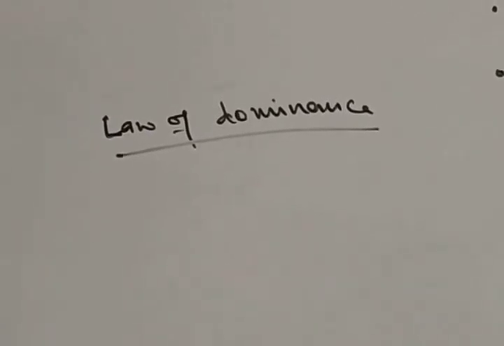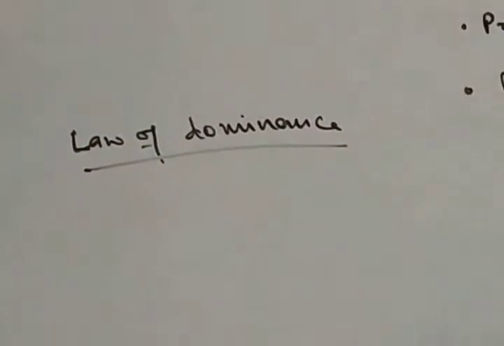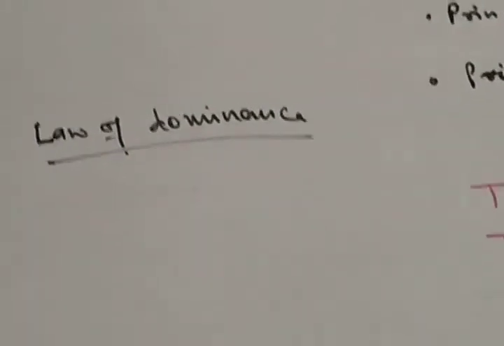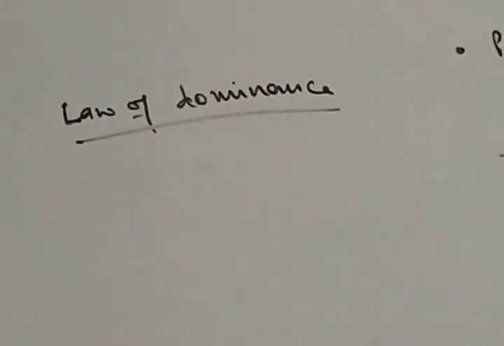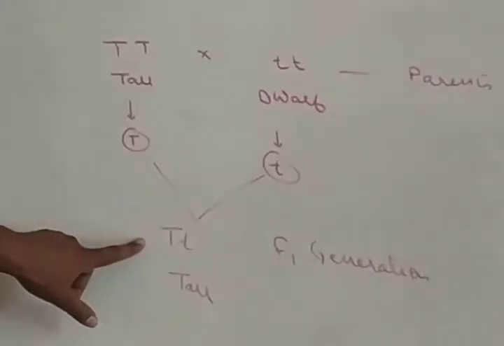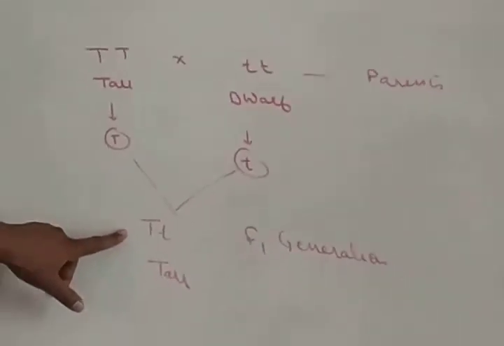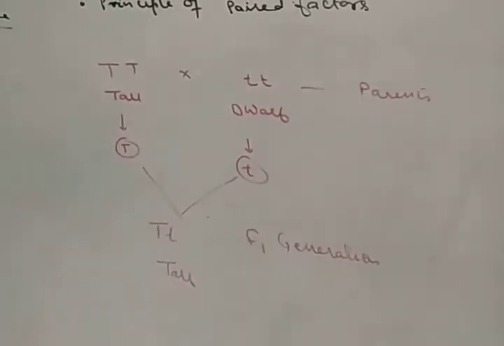Let us take an example. When a homozygous tall pea plant was crossed with a homozygous dwarf pea plant, in the F1 generation only tall pea plants with genotype capital T small t were produced, thereby showing that the allele capital T for tallness is dominant over the unexpressed allele small t for dwarfness.